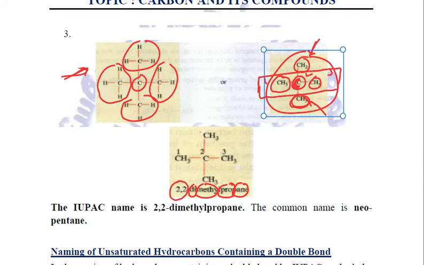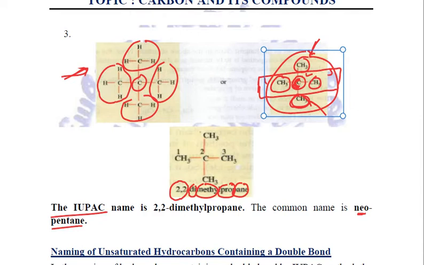We will separate these two figures with a comma. So it becomes 2,2-dimethylpropane. This is the IUPAC name. And because there are two branches, we will use neopentane as the common name. Clear? So this is how we do the IUPAC naming.